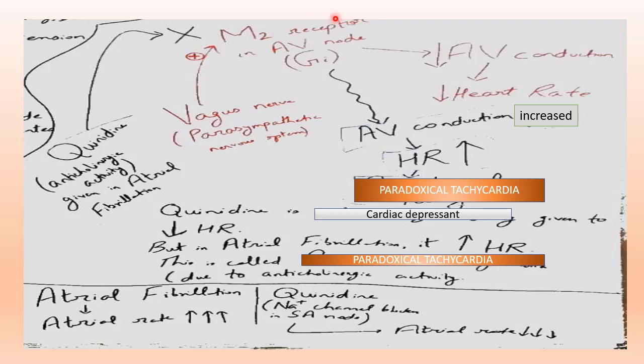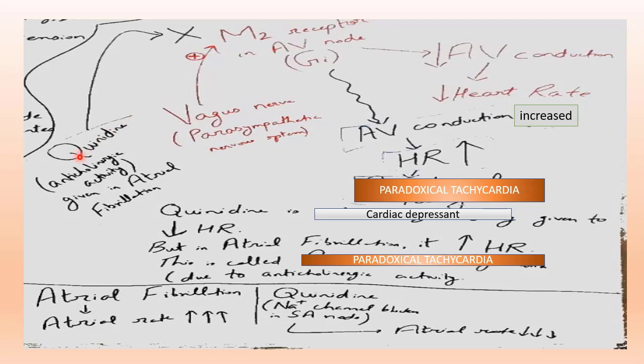This M2 receptor in the AV node is G inhibitory. So upon stimulation, there will be a decrease in AV conduction and a decrease in heart rate. This is happening because of the vagus nerve or parasympathetic nervous system.